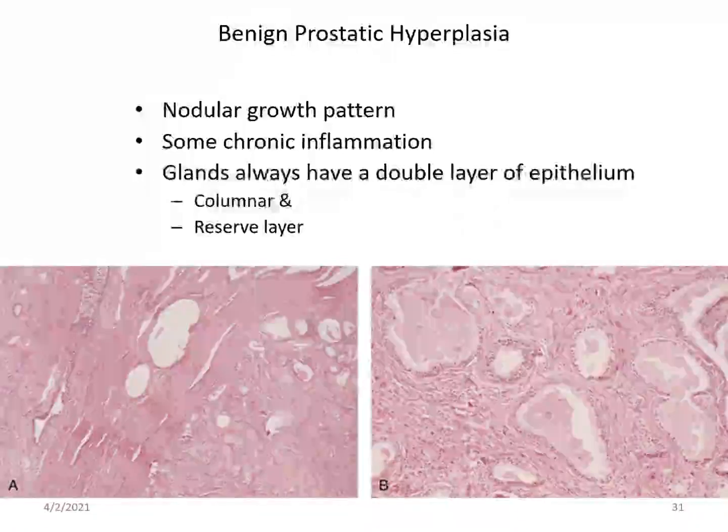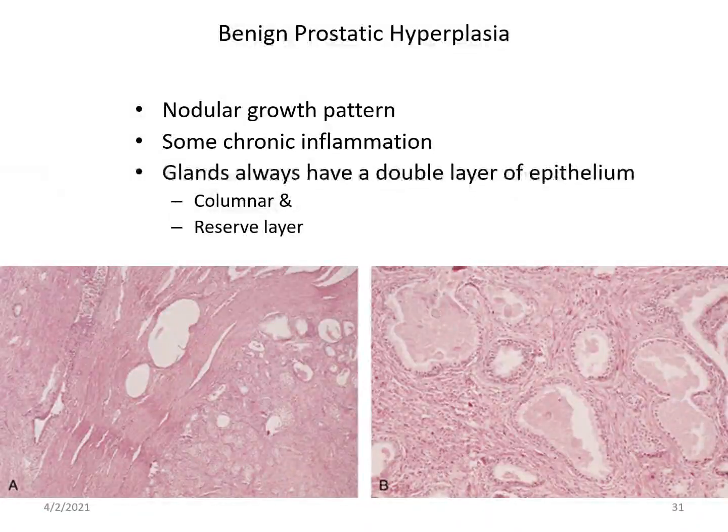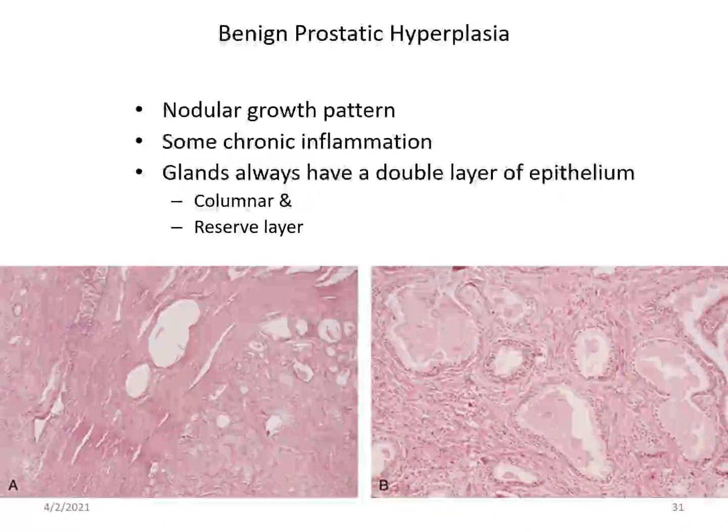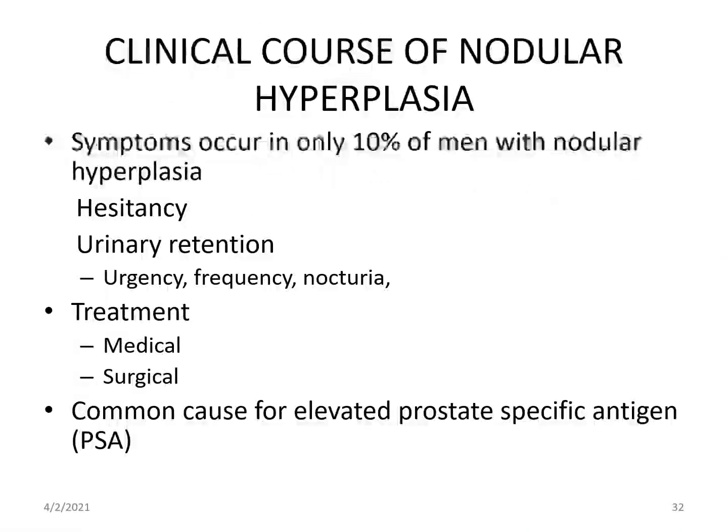The glands have a double layer, a columnar layer, so there are 2 layers in these glands. Now the clinical course of nodular hyperplasia. Symptoms occur only in 10% of men with nodular hyperplasia.